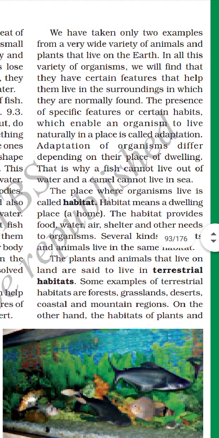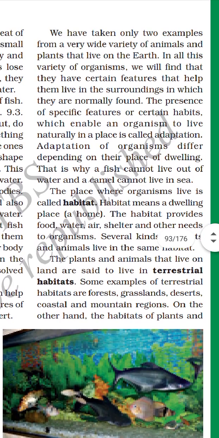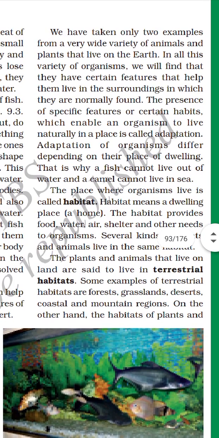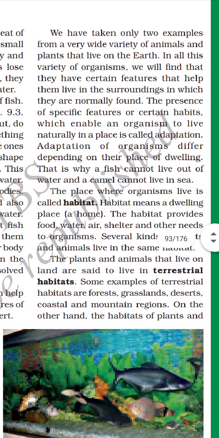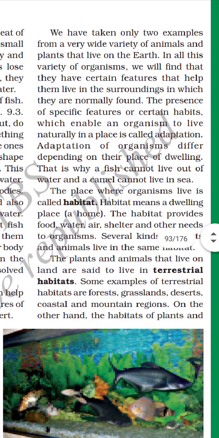The plants and animals that live on the land are said to live in terrestrial habitats. Some examples of terrestrial habitats are forest, grassland, desert, coastal and mountain regions.